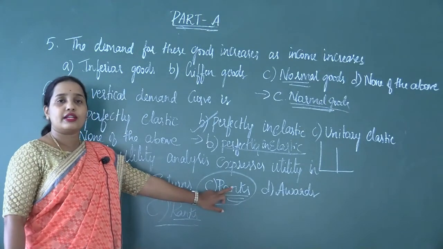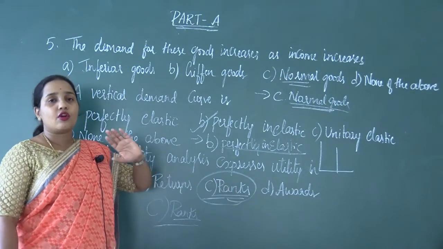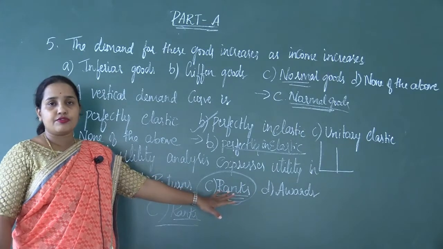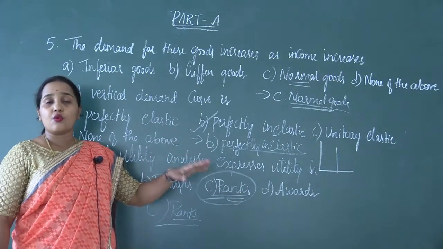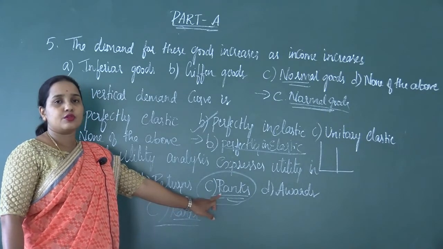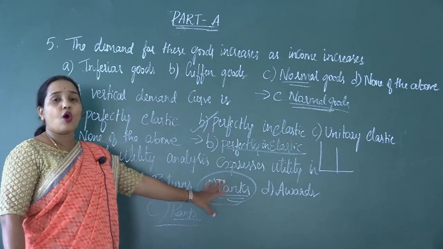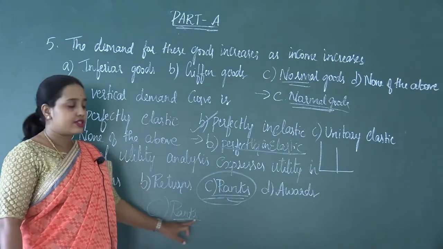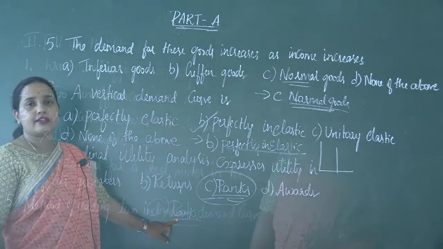You can also call it orders. It cannot be expressed in terms of numbers or returns or awards. Rather, ordinal utility always expresses utility in terms of orders or ranks. You must say the answer as ranks.